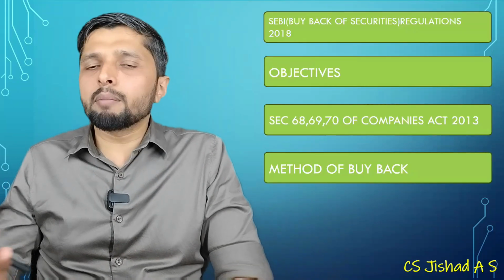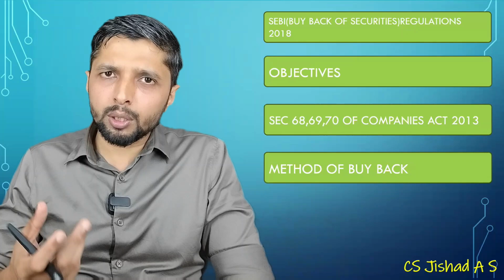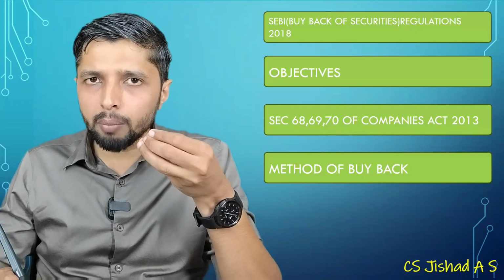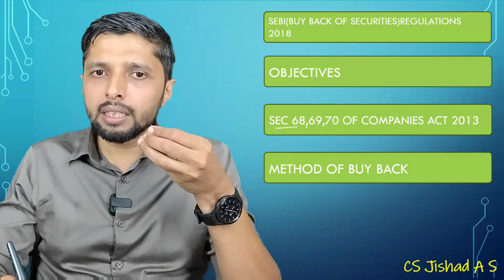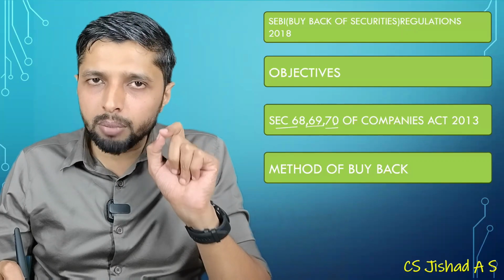Okay, then Buyback of Securities Regulations 2018. The objective of a buyback may be to increase the value of shares, to consolidate the voting power, to prevent takeovers, etc. With regard to buyback, you have to comply with Sections 68, 69 and 70 of the Companies Act. In addition to that, you have to comply with the SEBI Buyback of Securities Regulations 2018 if you are a listed company.